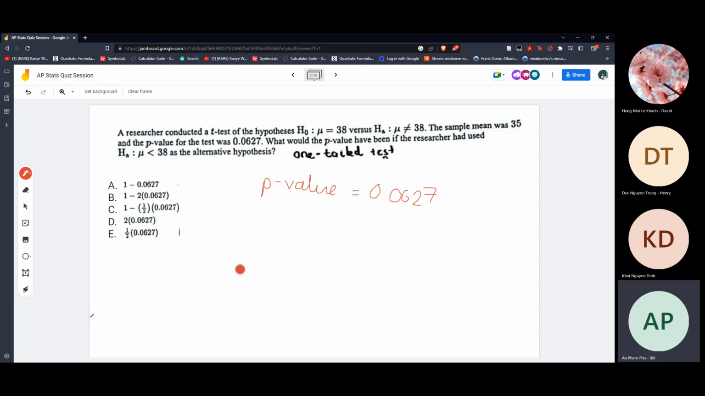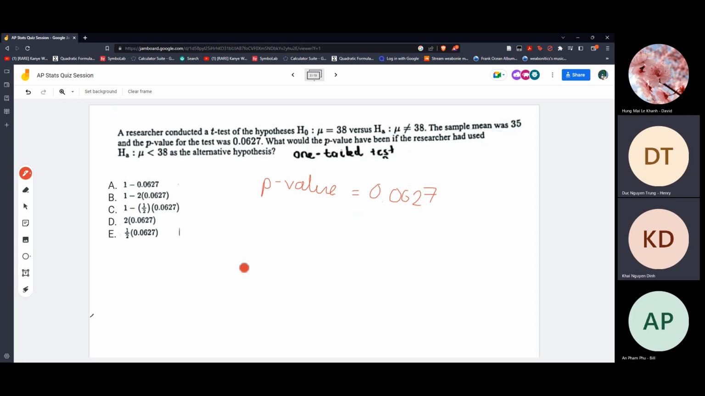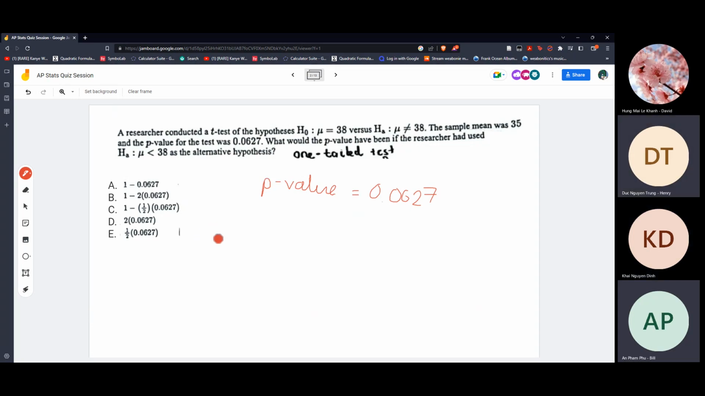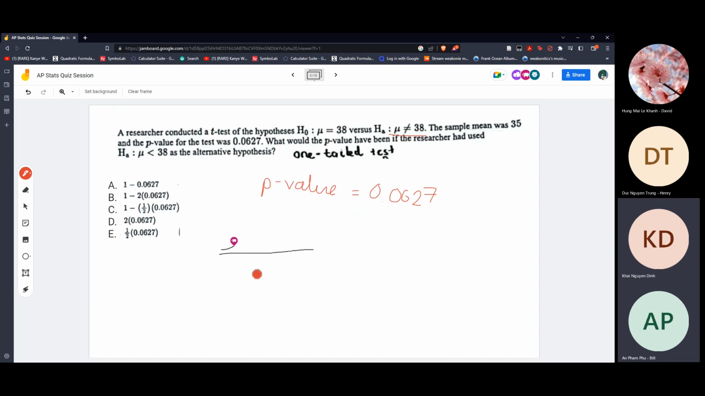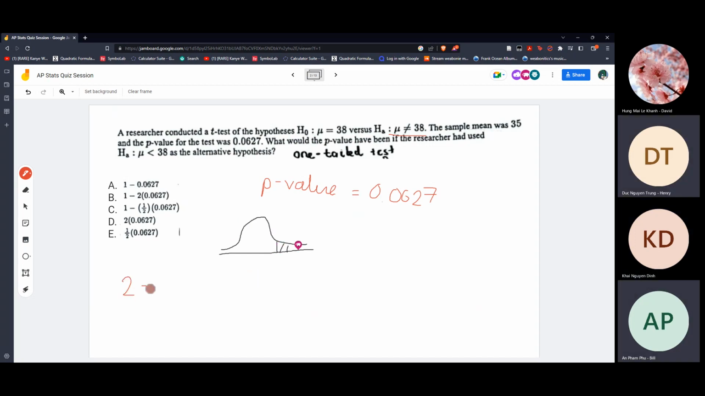We have been given that the p-value is two tail, so we just divide by half to get one tail. Yeah, the given p-value is two tail. Just draw it out. This is two tail, right? Yeah, just two tail.